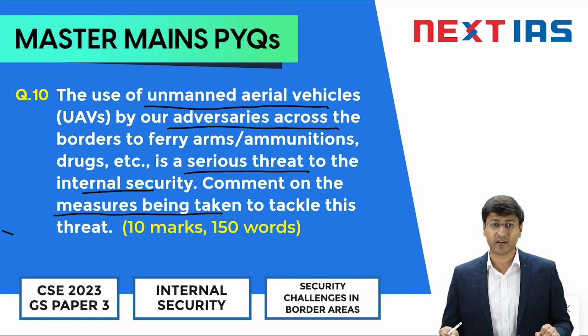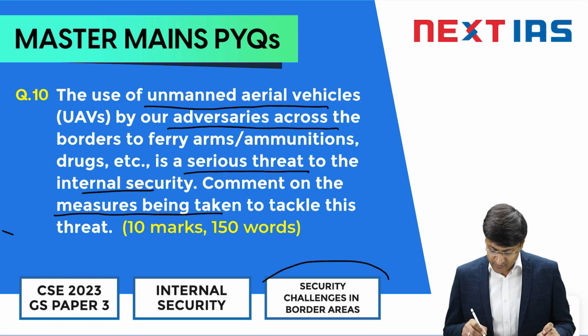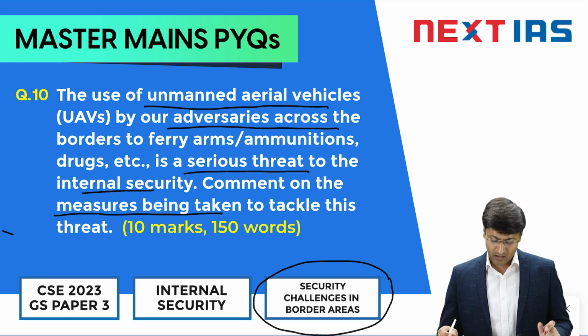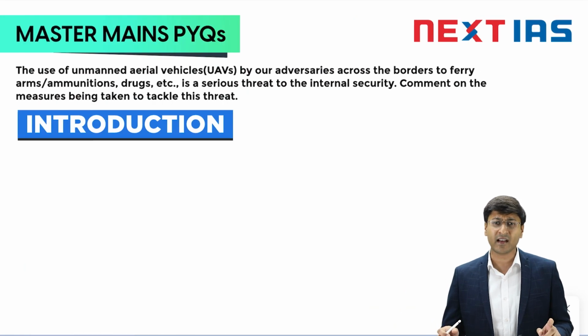If you look at this particular question, it talks about UAVs and the threat posed by them. This question basically caters to the subheading of security challenges in border areas of your internal security GS3 syllabus. If we analyze the past year papers of UPSC, you will realize that this has been one of the major topics that UPSC often covers in internal security.